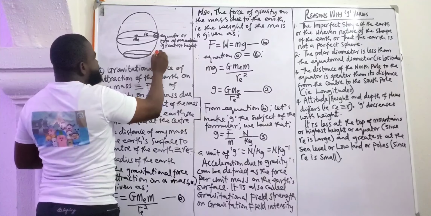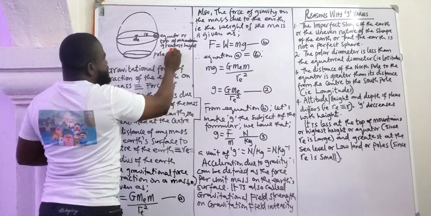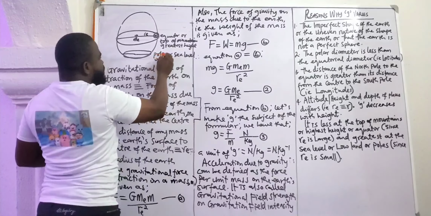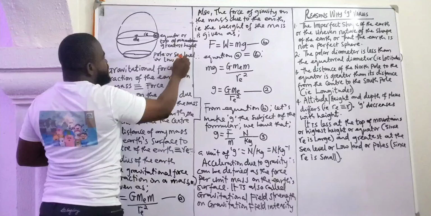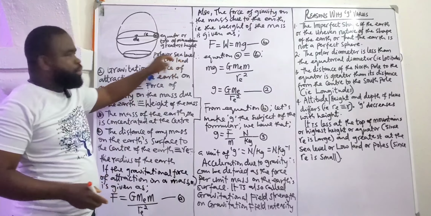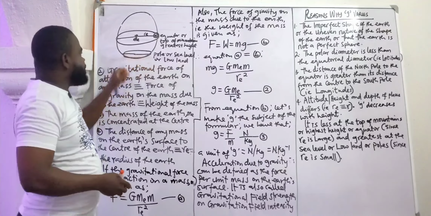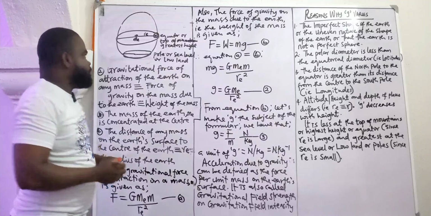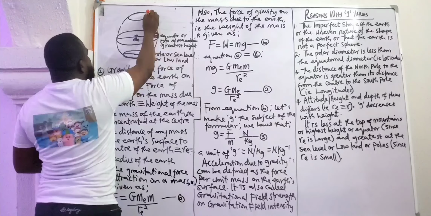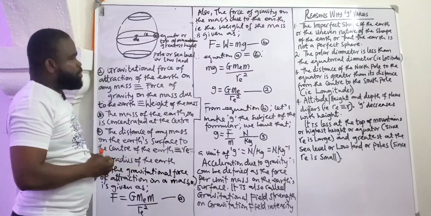This polar diameter, so this is the pole. You can also call it the sea level or lowland. So when you read and they are talking about at the sea level, you know they are talking about the polar region. They say at the lowland, you know they are talking about what? The polar region. So this is a polar diameter. We can take here too. It's another polar diameter.